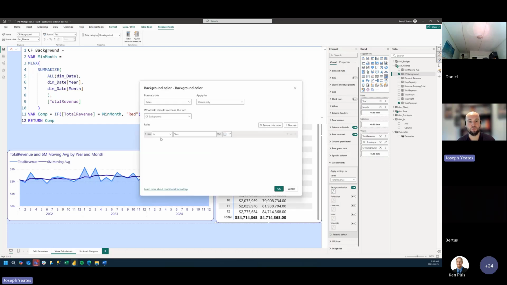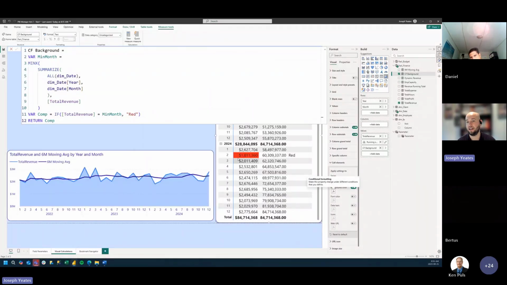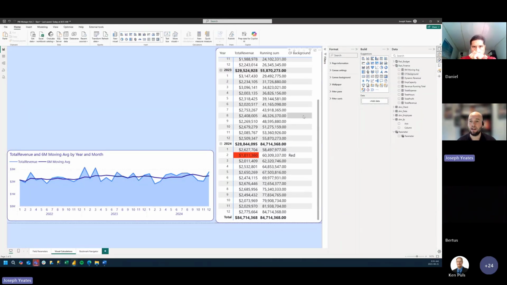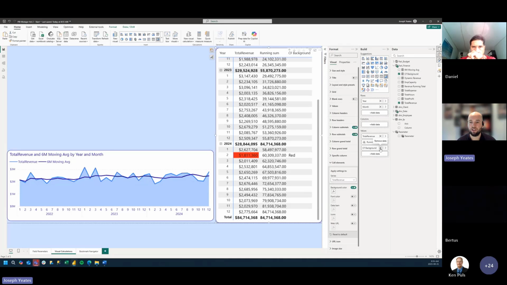And if we update our rules, rather than saying if it is red and returning red, which does work, we can just use a field value and it will just put red in our matrix there. So we don't need our measure in our matrix. So this is how we can do conditional formatting using measures.